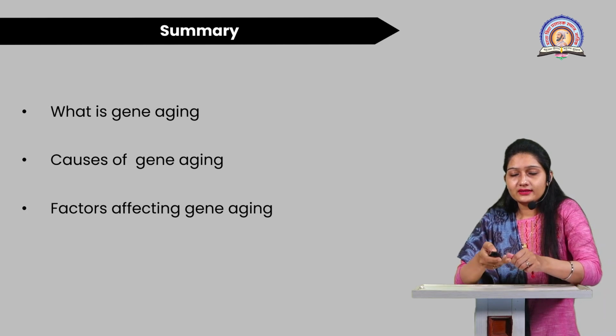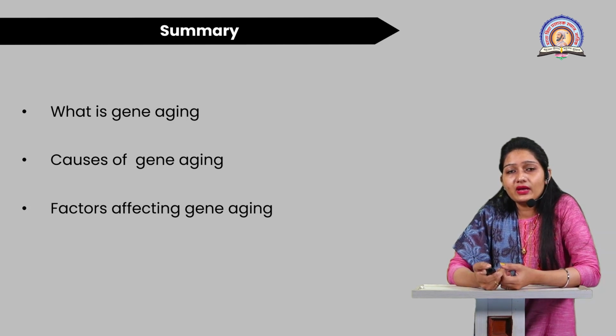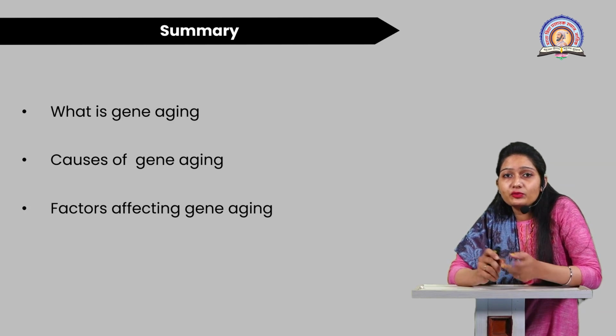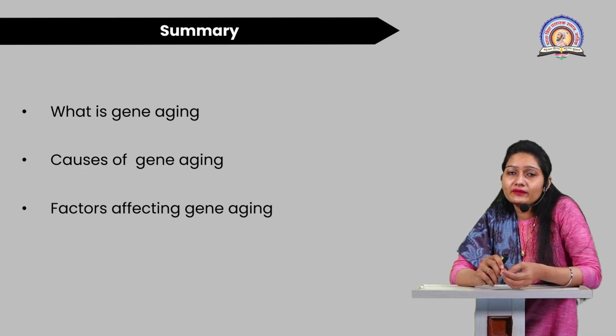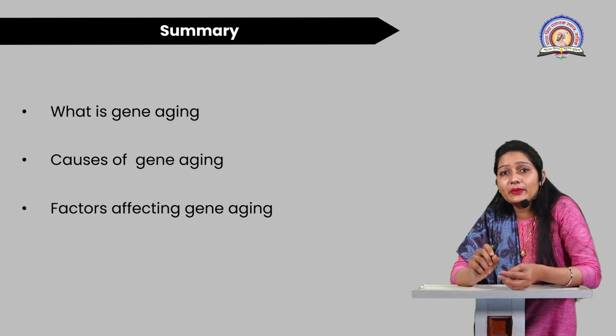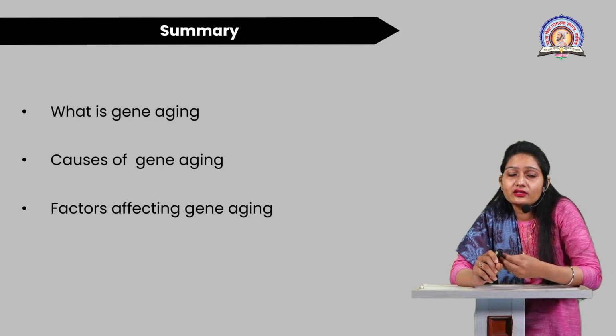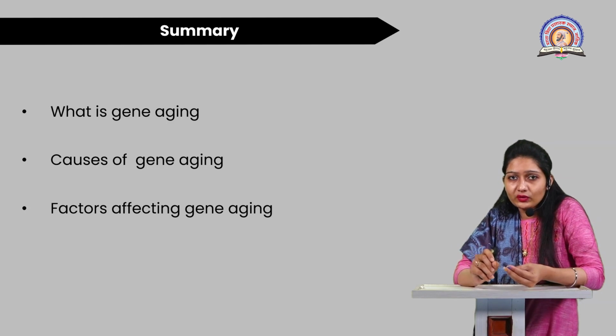Now, let's summarize this part. We have discussed what gene aging is and what the factors responsible for gene aging are: longevity genes, cell senescence, epigenetics, then stem cells, and telomere shortening. These are the factors which are responsible for gene aging.